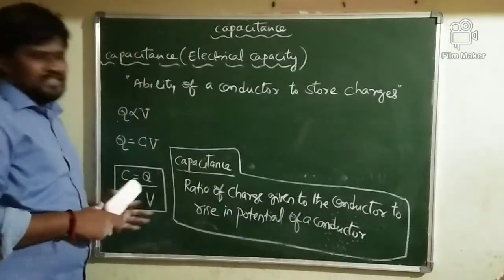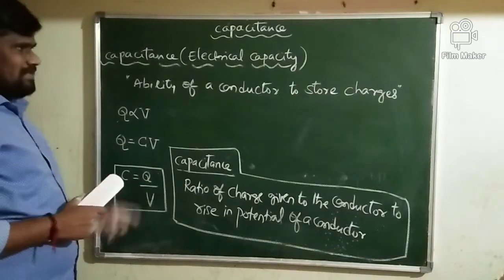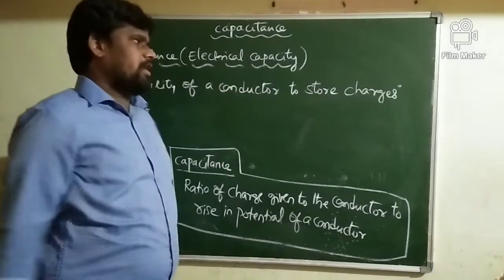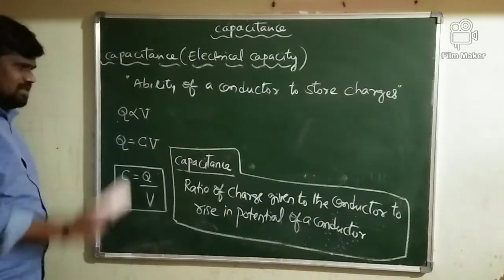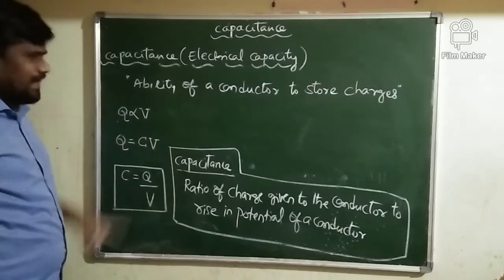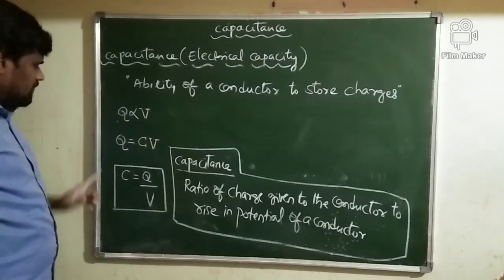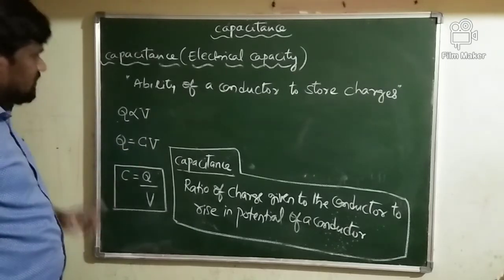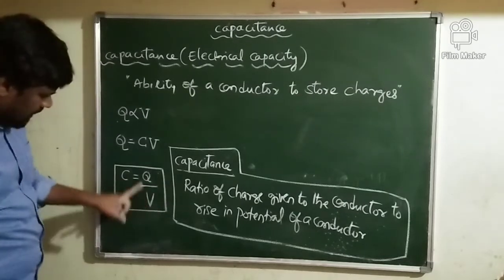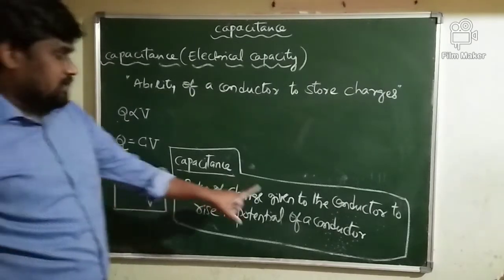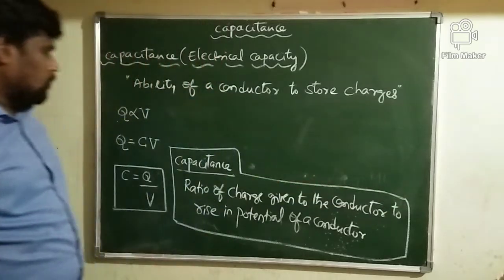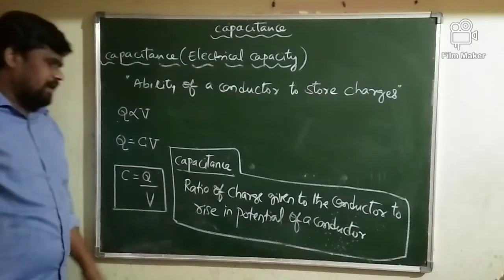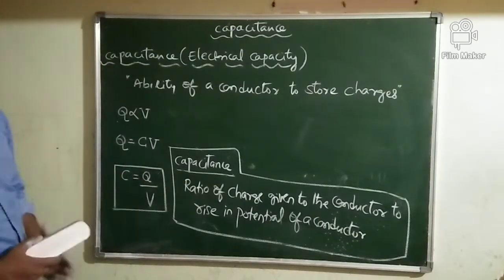So what things we discussed so far? Capacitance or electrical capacity. What is capacitance of a conductor? The ability of a conductor to store charges. Charge given to the conductor is directly proportional to the potential of the conductor, or Q is equal to C into V, or C is equal to Q by V. What is C here? Capacitance. How are you defining capacitance? It is the ratio of charge given to the conductor to the rise in potential of the conductor. That ratio we call the capacitance of a conductor.